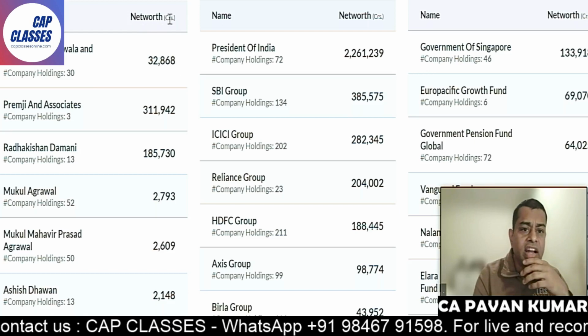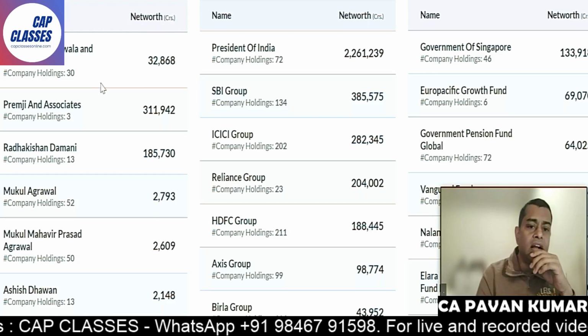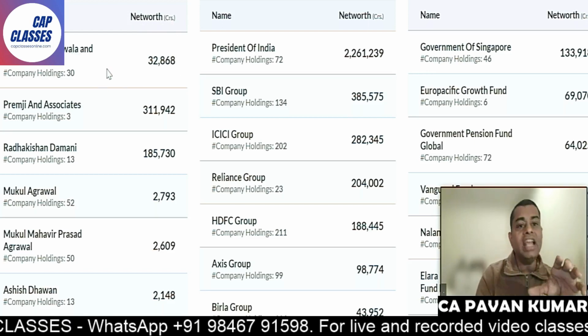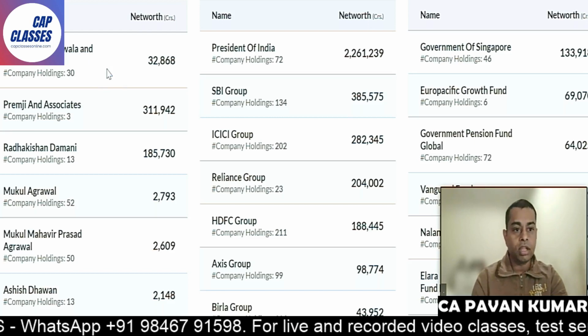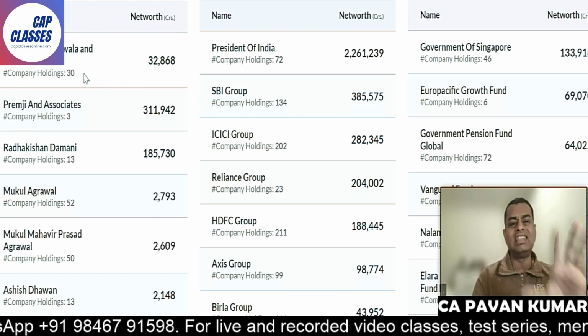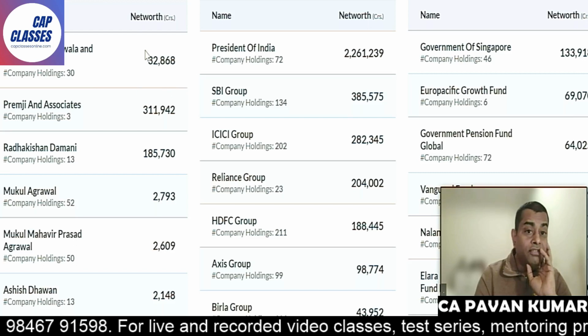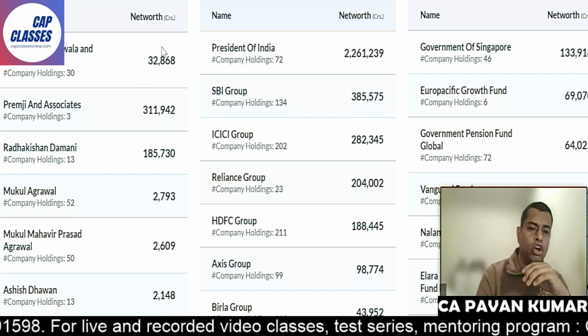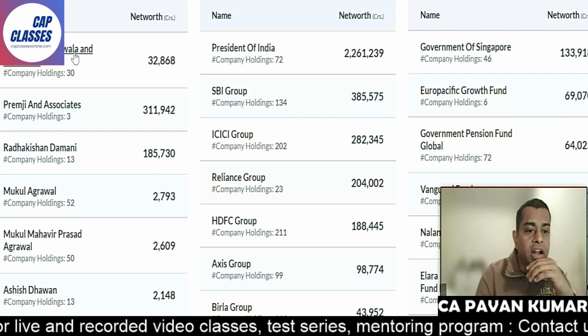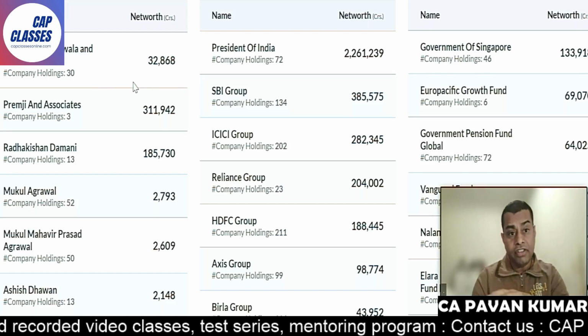They are showing net worth in crores. Oh no, they are showing that Rakesh Jhunjhunwala invested money in this company. It is the net worth of this particular company, so ignore it. So Rakesh Jhunjhunwala is owning shares in Bajaj Finance.